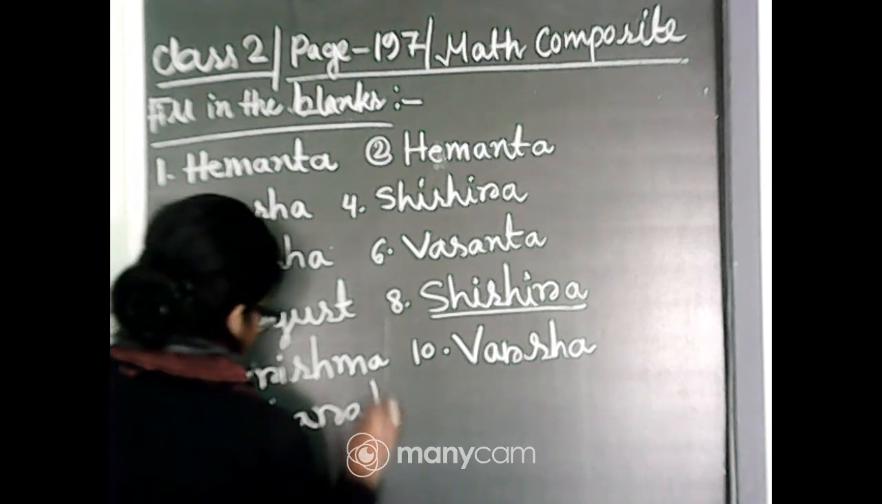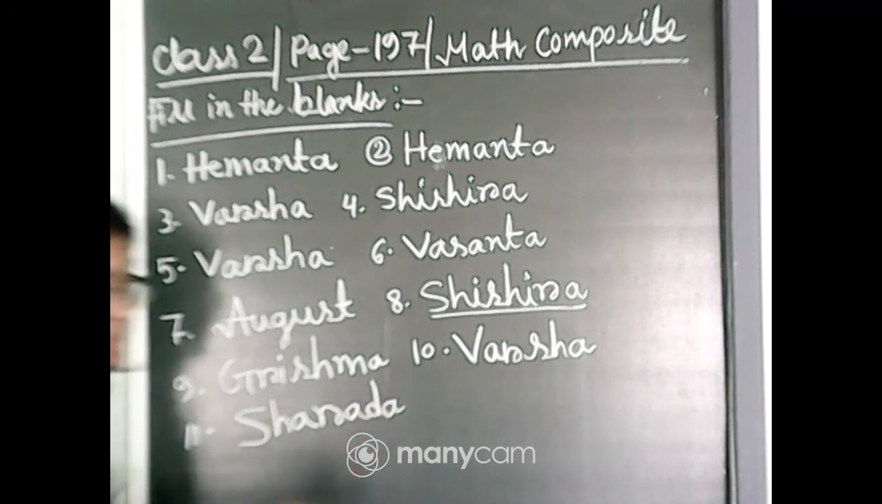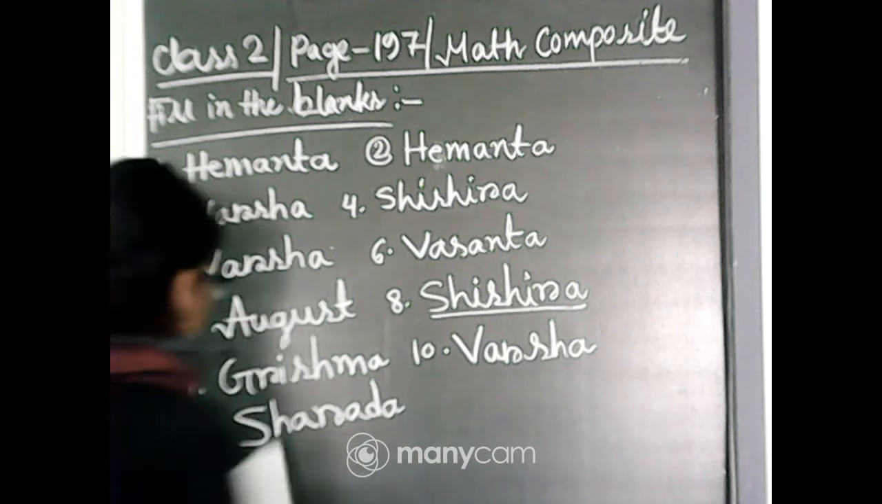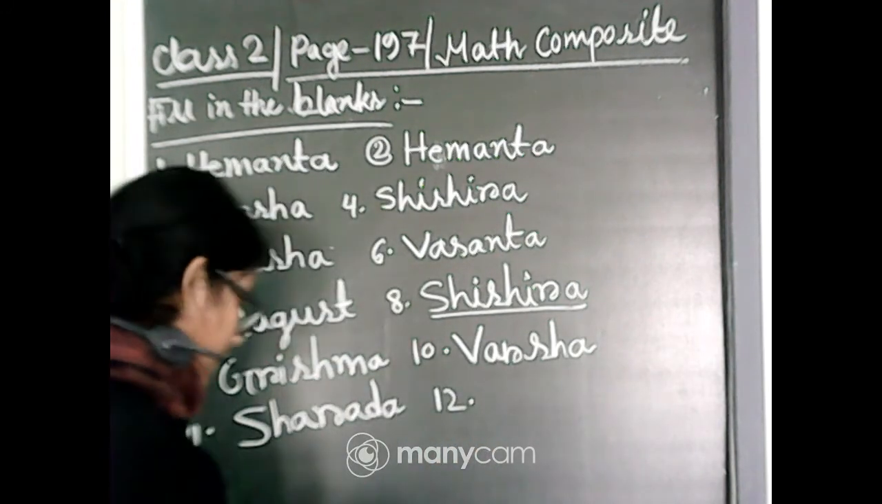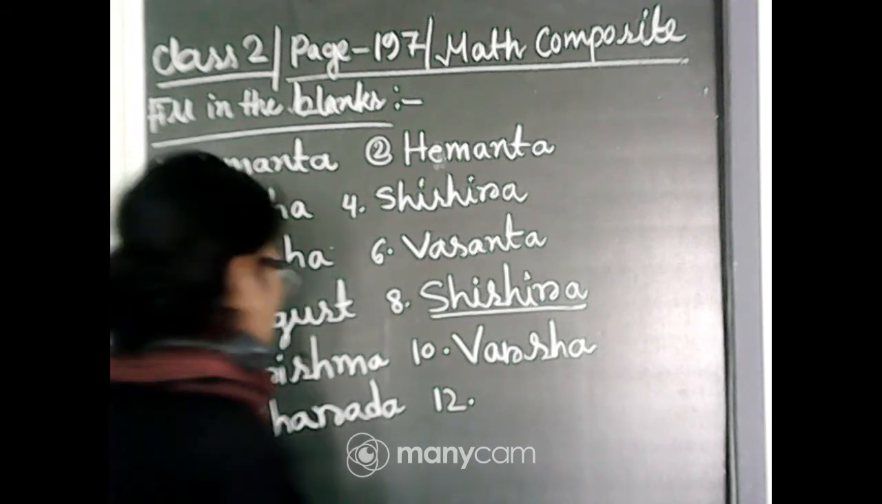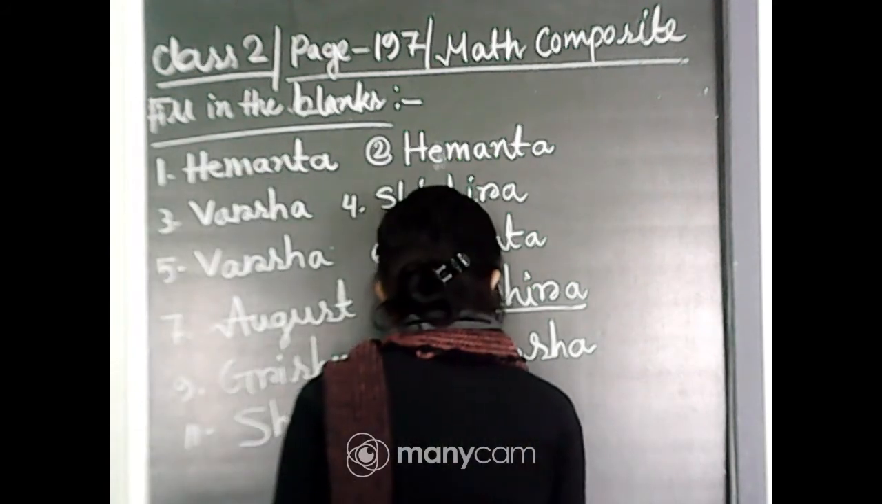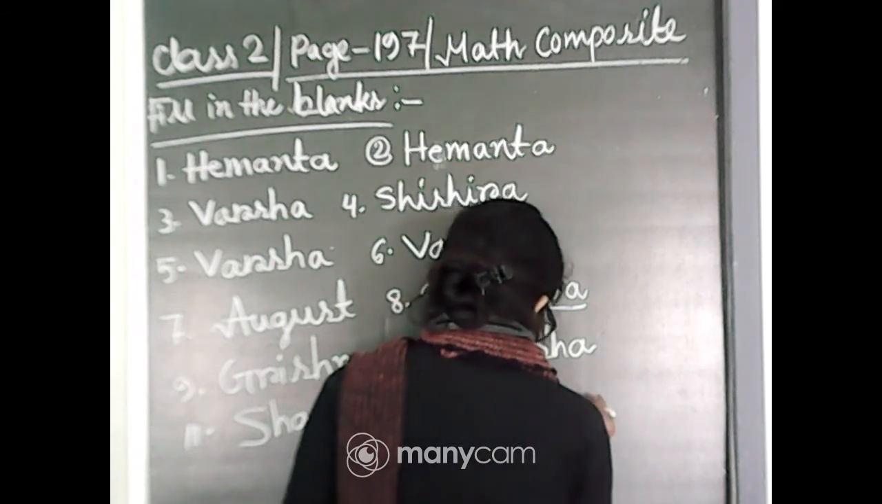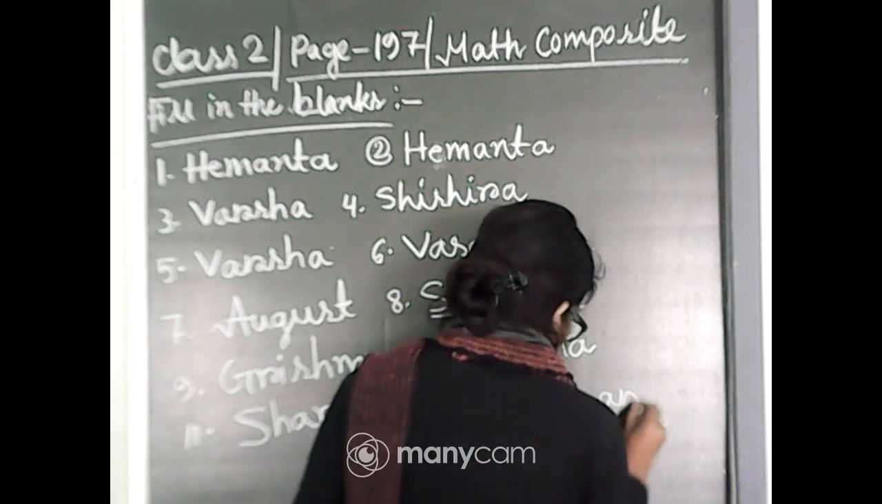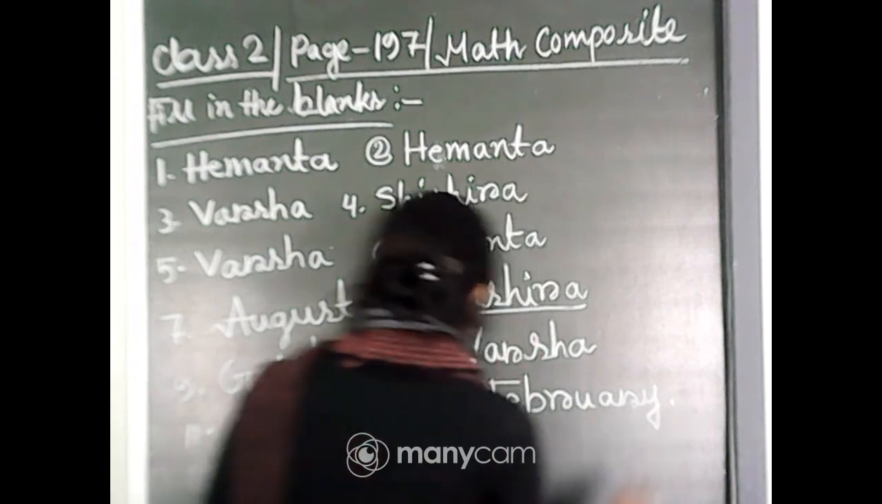Sharoda. Number 12: the season of Shishira ends in the month of February, because the season starts from January. F-E-B-R-U-A-R-Y, February.